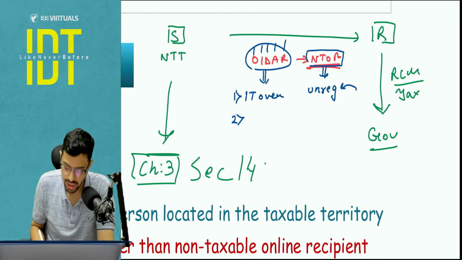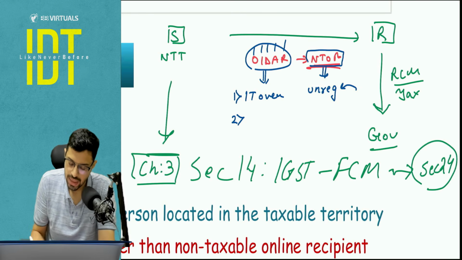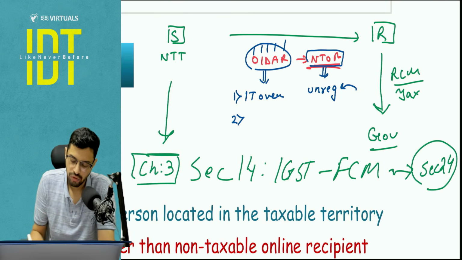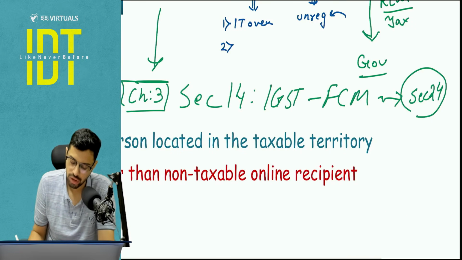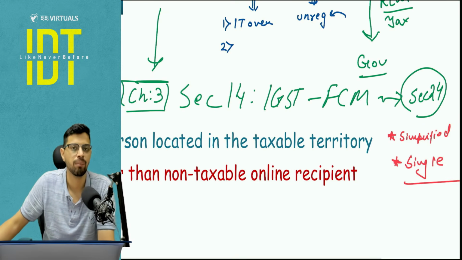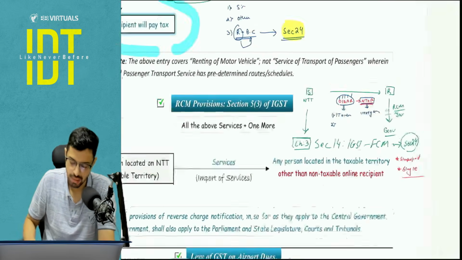Section number 14, where IGST is to be paid under forward charge mechanism, and linked to section number 24, that is mandatory registration. It will ask this particular supplier to get registered in India, pay tax under the forward charge mechanism, and for that you might have heard the words simplified registration scheme, single registration. So he will take a single registration all over India and pay tax under forward charge mechanism on whatever OIDAR services are being given to non-taxable online recipient.